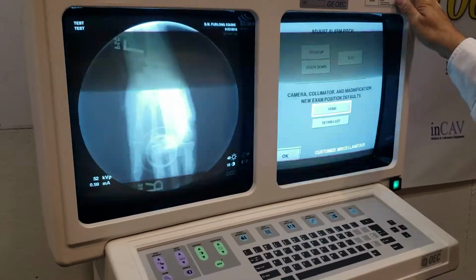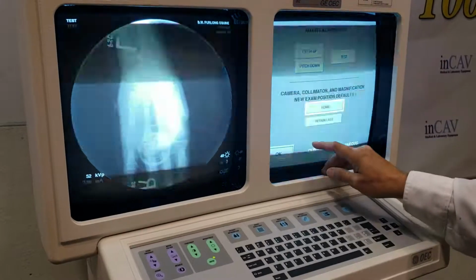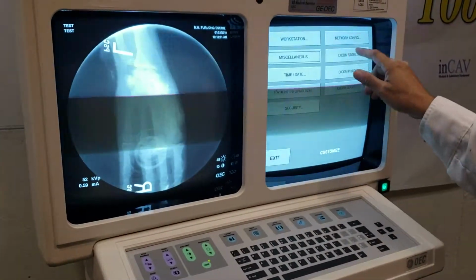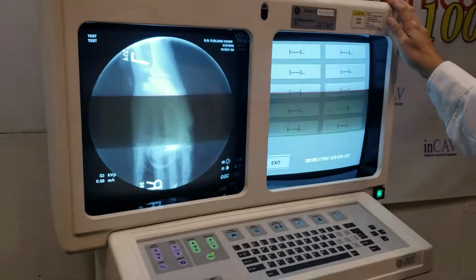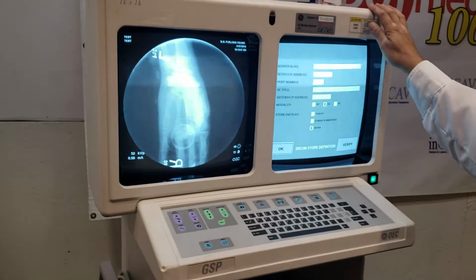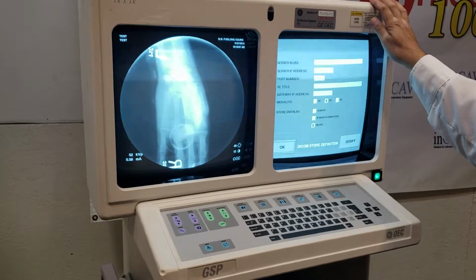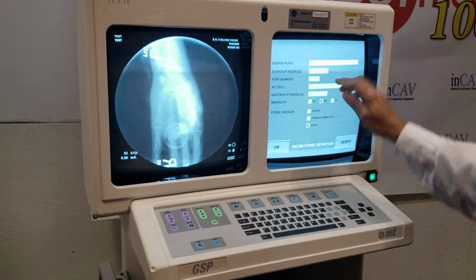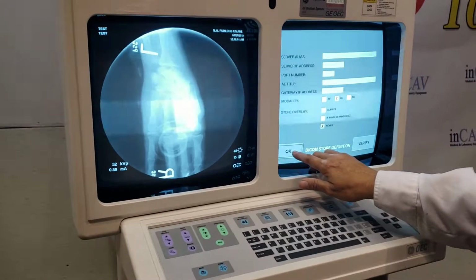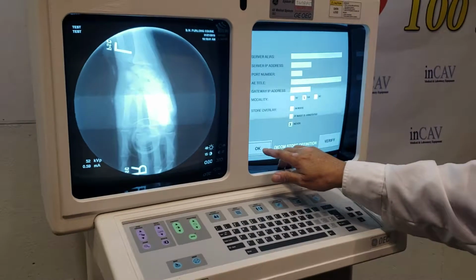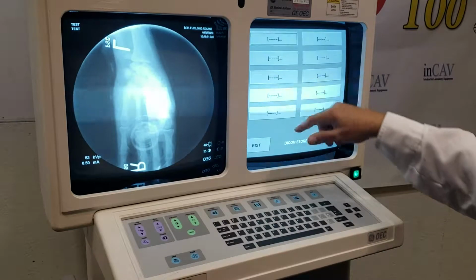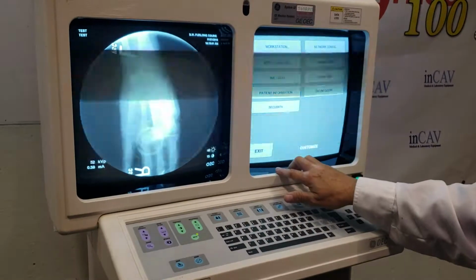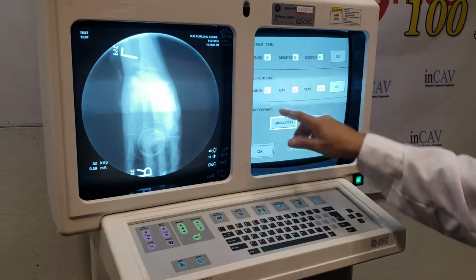The miscellaneous button, how to select the alarm and the camera. DICOM. So here you're going to set up all the DICOM systems in your facility. You use DICOM, so basically the server where you're going to save the images. If you have it, this is the place that you configure all the DICOMs. You can put up to 10 DICOMs.